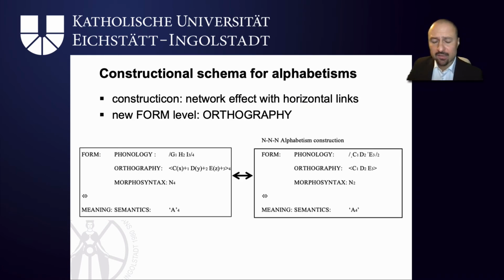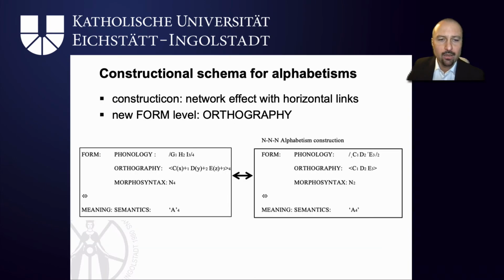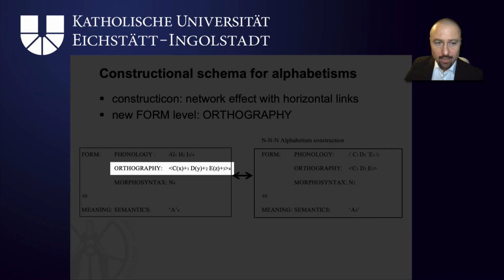But we can account for this in a straightforward fashion with our constructional networks if we include a new level on the form part, i.e. orthography. Look to the left. There we've got a full element, and on the orthographic level we say it starts with a capital letter, denoted as C, then some lowercase letters, plus a capital letter D, some lowercase letters, another capital letter symbolized by E,